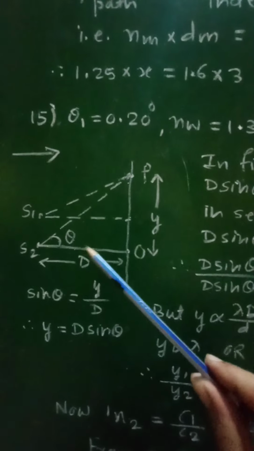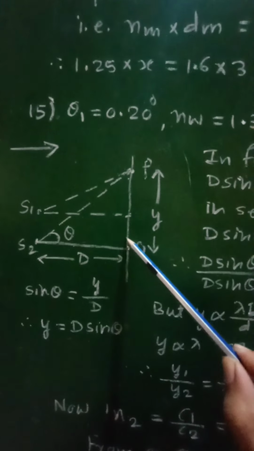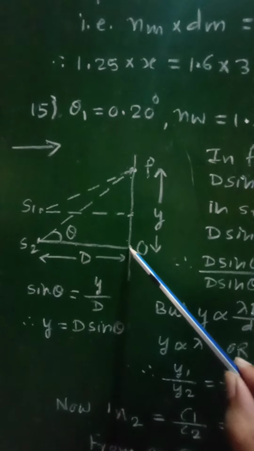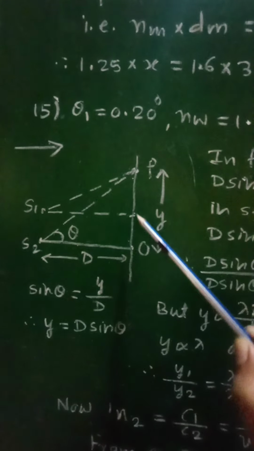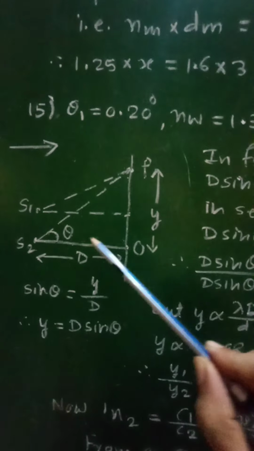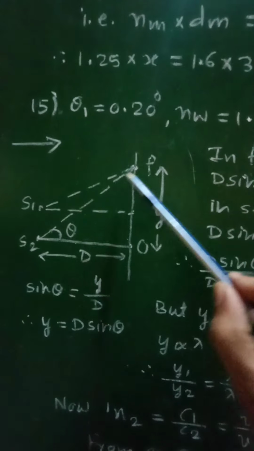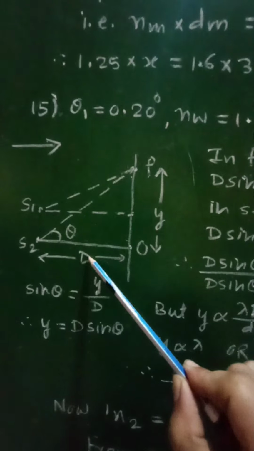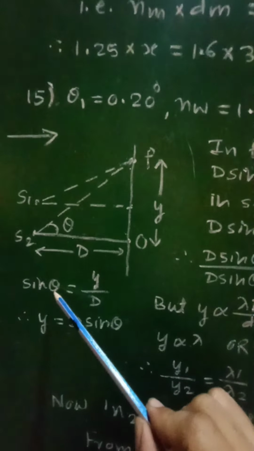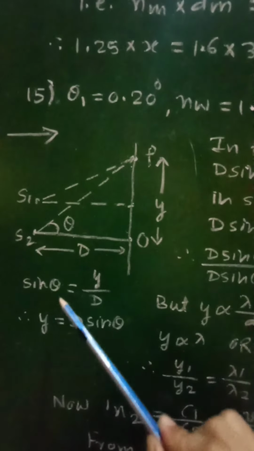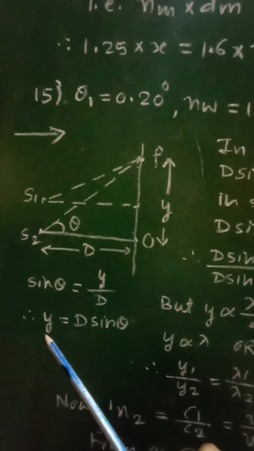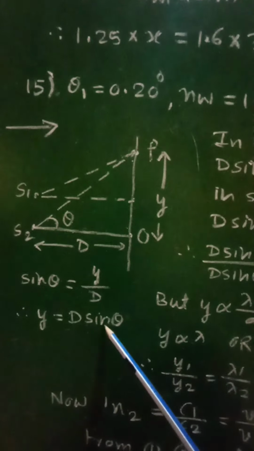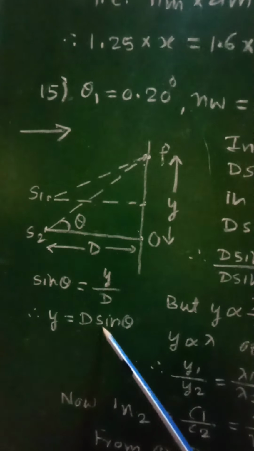But in this case, this point P will be very close to this point O, and therefore this distance Y will be very small. Similarly, this S2P distance will be nearly equal to D, and therefore Y by D will represent sin theta. So we can write Y is equal to D sin theta.